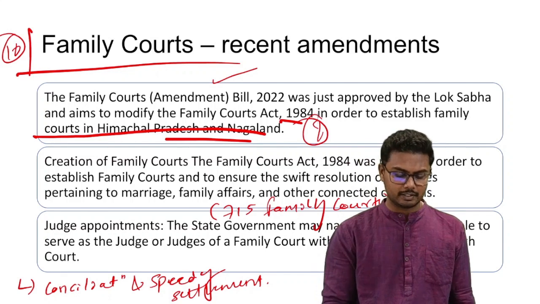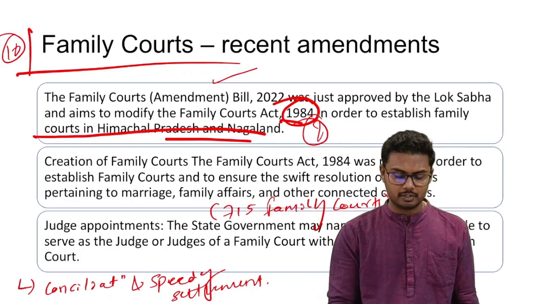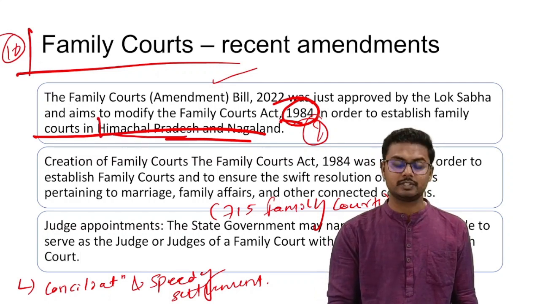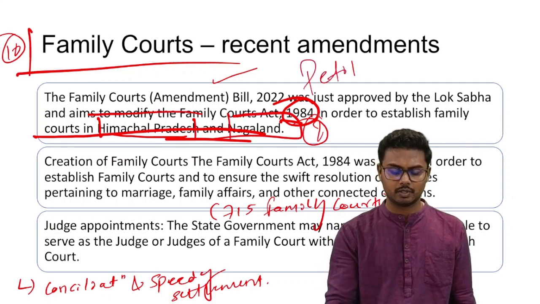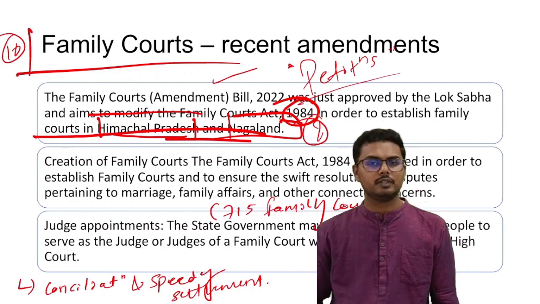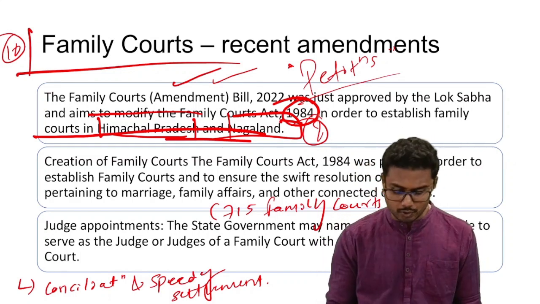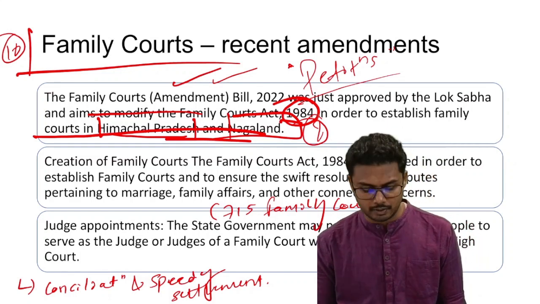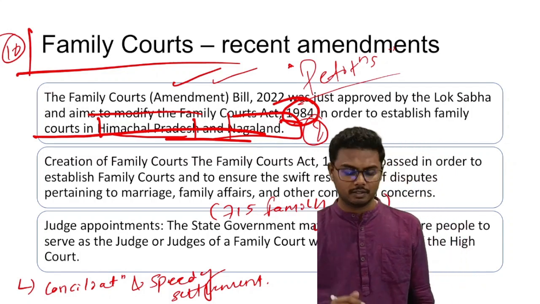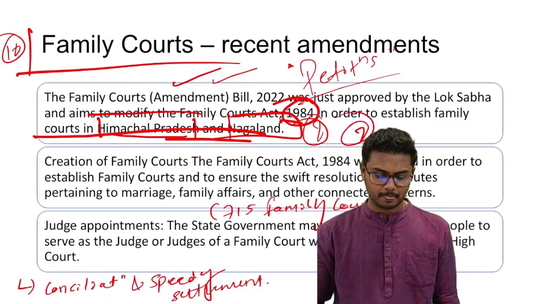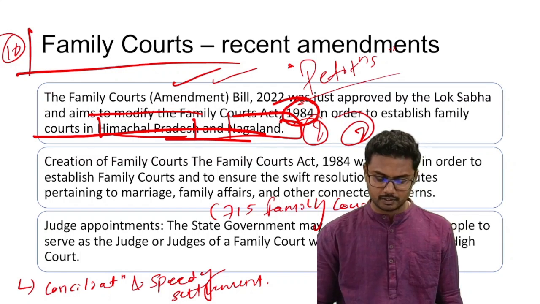See, this particular act, that is Family Courts Act, was enacted in the year 1984. However, it did not mention the family courts which existed in the states of Himachal Pradesh and Nagaland. As a result, various petitions were filed in the High Court, and because of this, the Parliament enacted a bill, that is Family Courts Amendment Bill of 2022, which sought to amend the Family Courts Act of 1984 and provide the establishment of family courts in the states of Himachal Pradesh and Nagaland. Remember these two names. Alright, so this will ensure the swift resolution of disputes pertaining to marriage, family affairs, and other connected concerns.